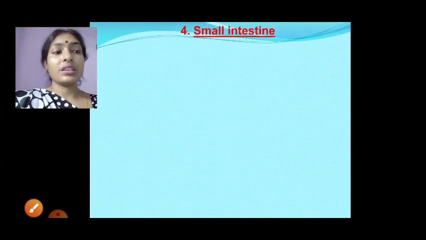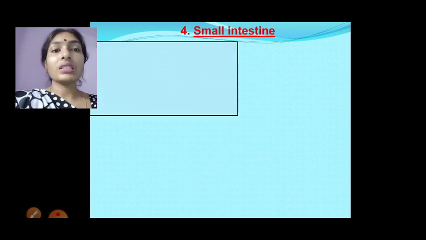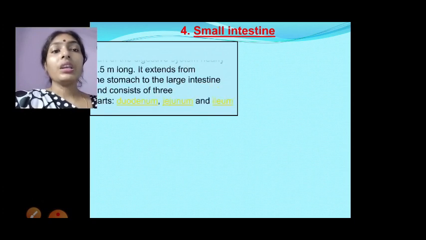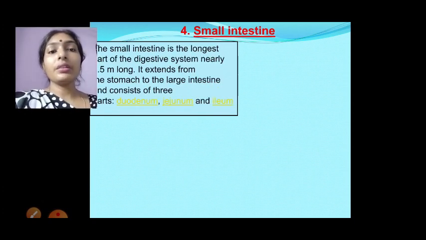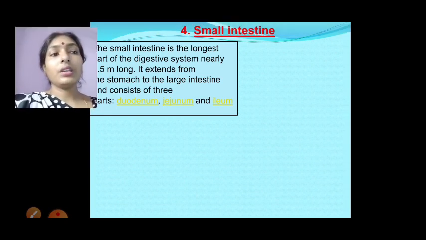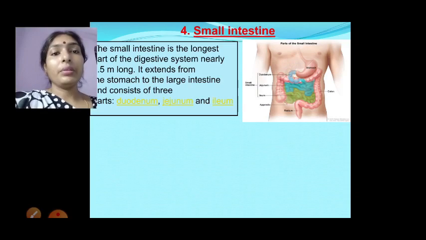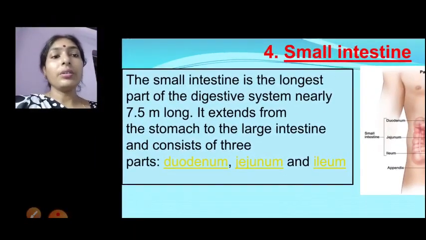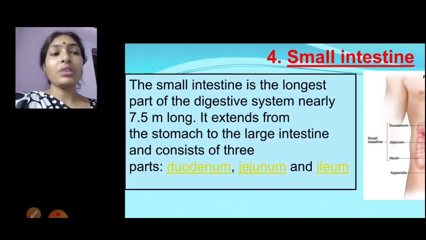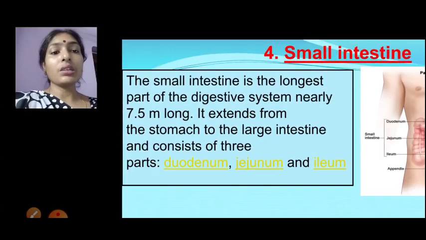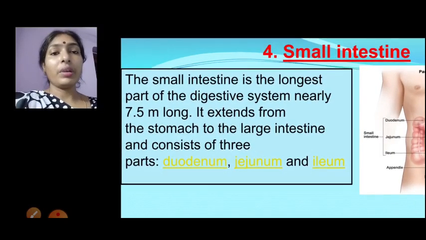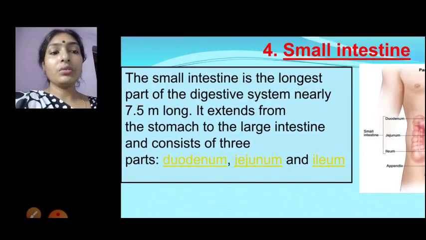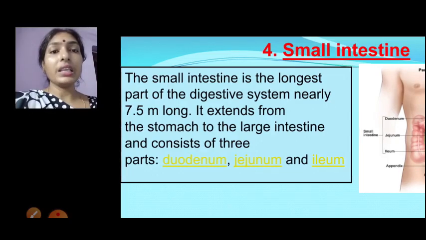Small intestine. The small intestine is the largest part of the human digestive system. It is about 5 meters long. It extends from the stomach to the large intestine and consists of three parts, called duodenum, jejunum and ileum.